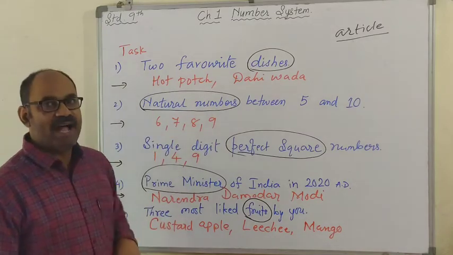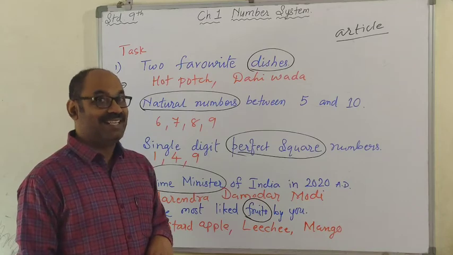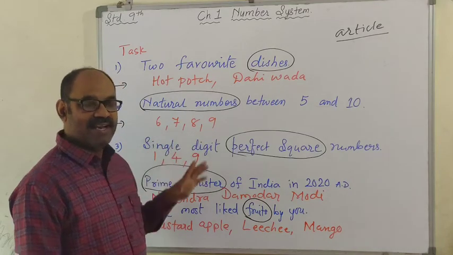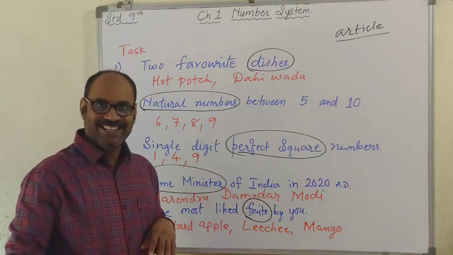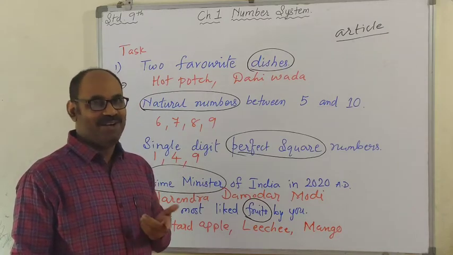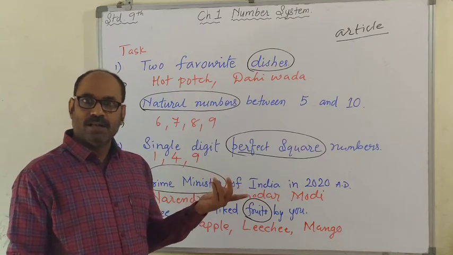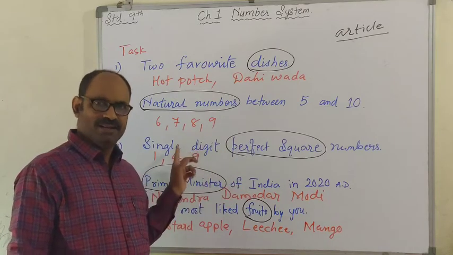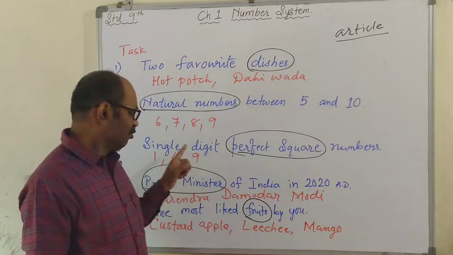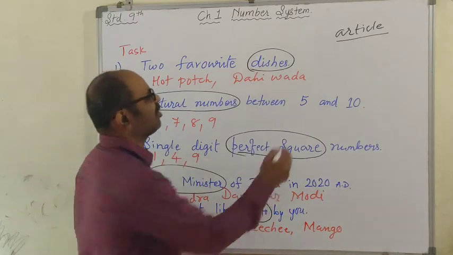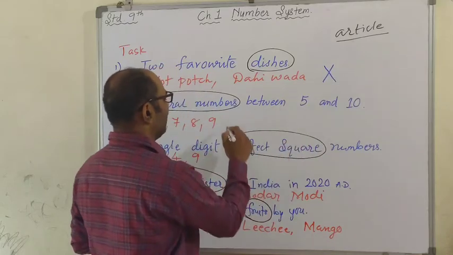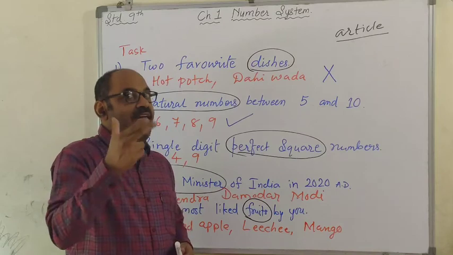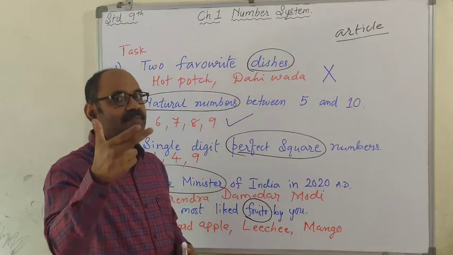Natural numbers between 5 and 10. Observe nicely and understand. What is my collection as per the instruction? 6, 7, 8, 9. What is your collection? Is it same? Very good. What about the other students? What do you think? What others may have written? Same? Yes. So this is a definite collection of articles, because everyone has written the same collection.